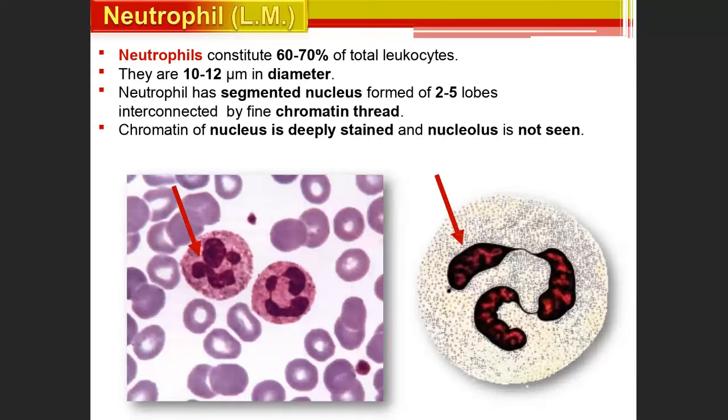The chromatin of the nucleus is deeply stained. This is a classic picture of neutrophils. We may ask in your OSPE exam also, pointing to an arrow and asking which type of cell this is. These are deeply stained, with 2 to 5 lobes. You have to remember the lobes, because neutrophils are the cells which have 2 to 5 lobes.